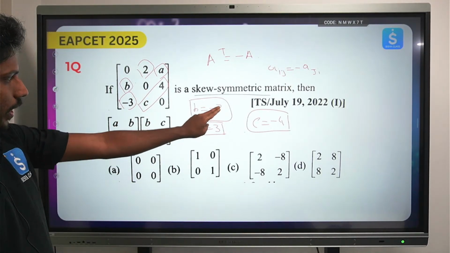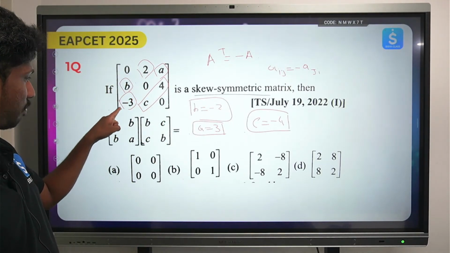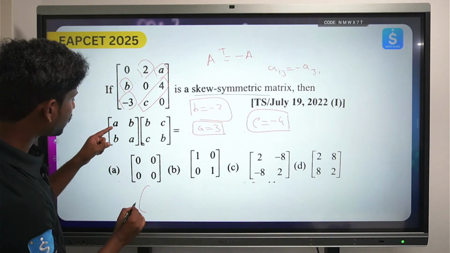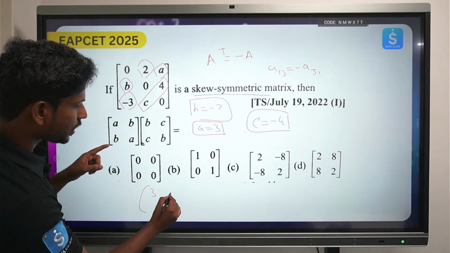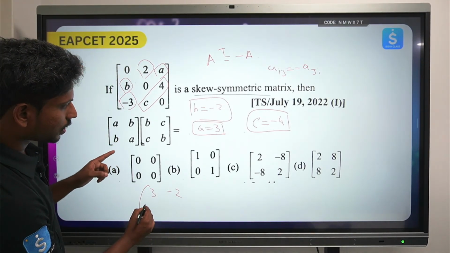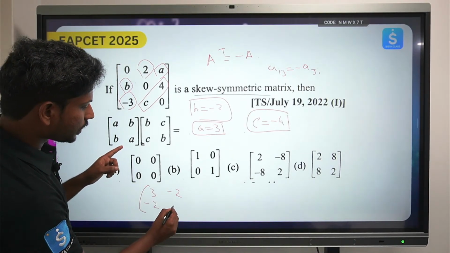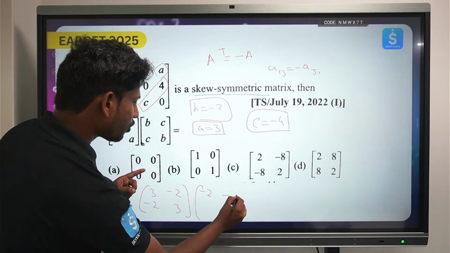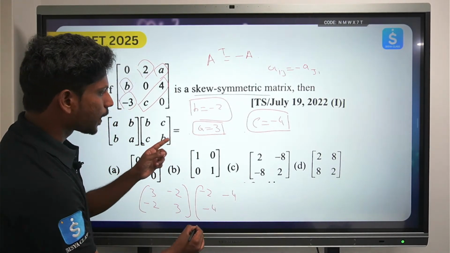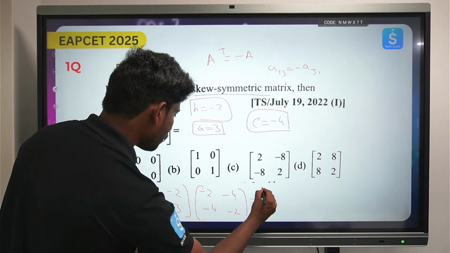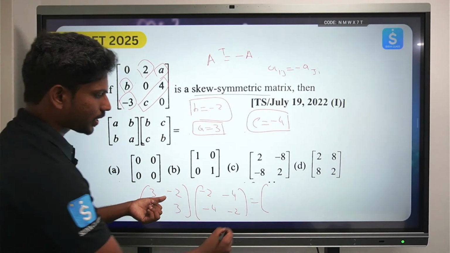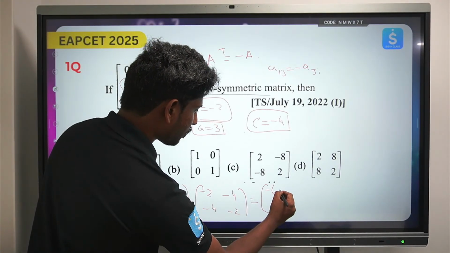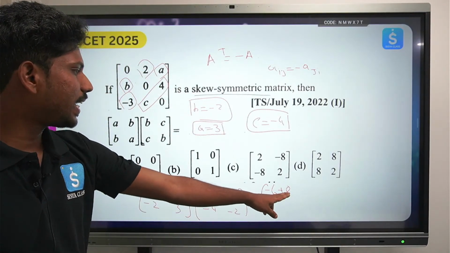Now what you do is, you have already ABC values: A value is plus 3, B value is minus 2, C value is minus 4. Substitute fast. So A is 3, B is minus 2, again B is minus 2 and A is again 3. Again B is minus 2, C is minus 4, again C is minus 4, again B is minus 2. So this will be 3 into minus 2, minus 6, so minus 2 minus 8. This will become again minus 2 minus 4, this will become plus 8. So we have here 8 minus 6 is 2.